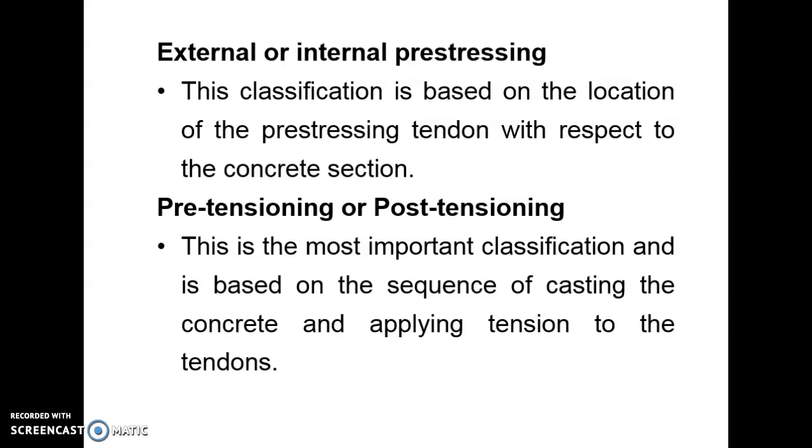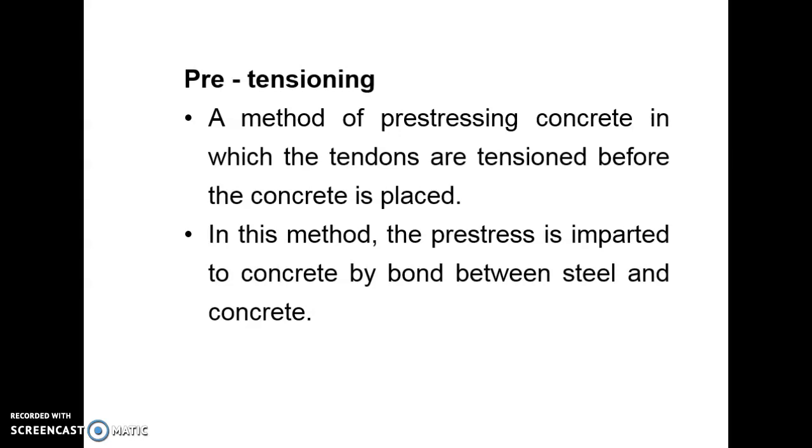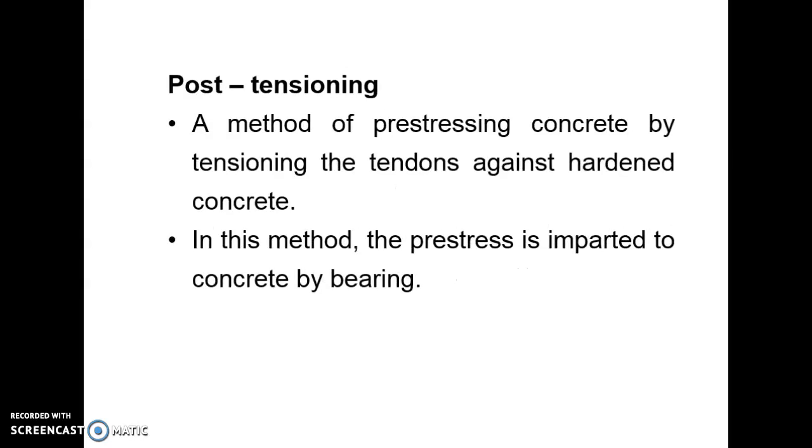Pre-tensioning or post-tensioning. This is the most important classification and it's based on the sequence of casting the concrete and applying the tension to the tendons. Pre-tensioning is a method of pre-stressing concrete in which the tendons are tensioned before the concrete is placed. In this method, the pre-stress is imparted to the concrete by the bond between the steel and the concrete. Post-tensioning is a method of pre-stressing concrete by tensioning the tendons against the hardened concrete. In this method, pre-stress is imparted to the concrete by bearing.